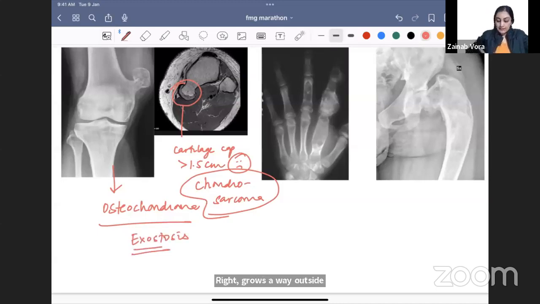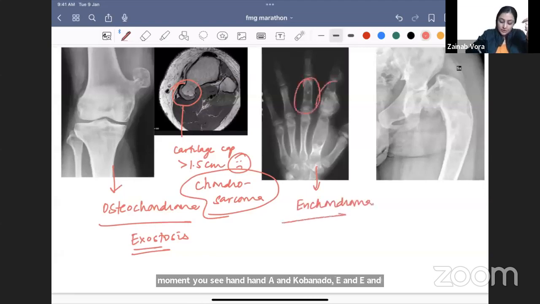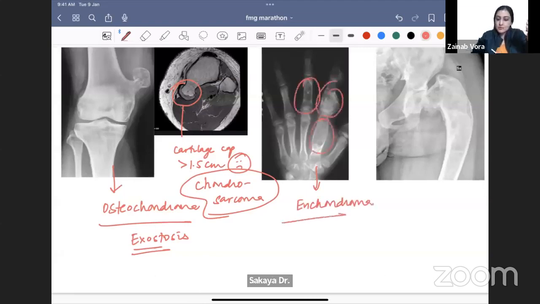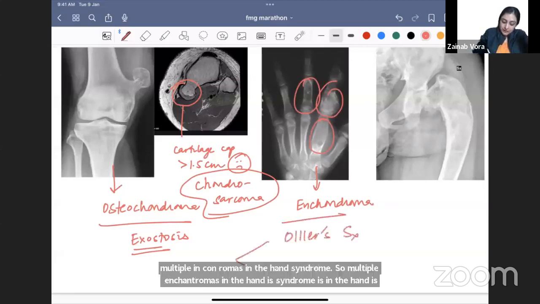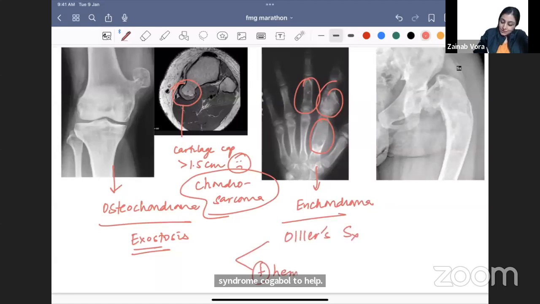ठीक है. ये वाला बताओ क्या है? The moment you see hand, hand, Enchondroma बना दो E N, E N से क्या याद रखोगे? Enchondroma. So multiple enchondromas in the hand, इस syndrome को क्या बोलते हैं? Ollier's syndrome. But if I tell you that there are additional hemangiomas also, फिर बताओ कि क्या है?